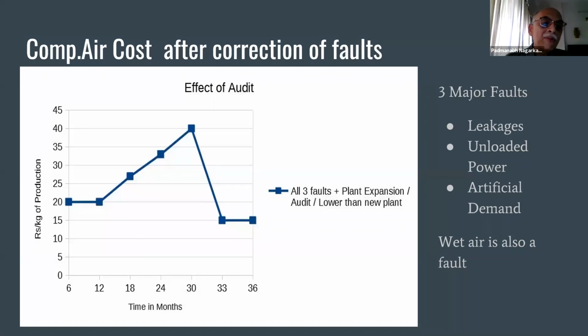So this is a graph. This is time in months. So first 12 months, everything was running fine. And then after 12 months, you have expanded. So the graph went up and up, and at a point where you feel something is wrong, and then you start analyzing, you start auditing. Now auditing is a very slow process. You have to give enough time for auditing, and then the graph has gone down. You can see that the graph has come even below your original cost.